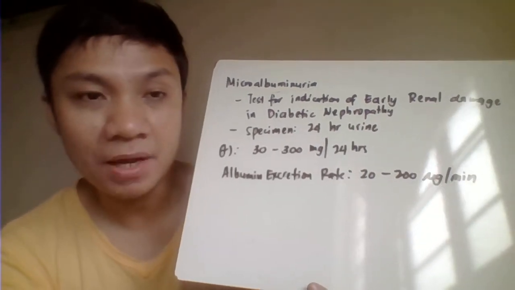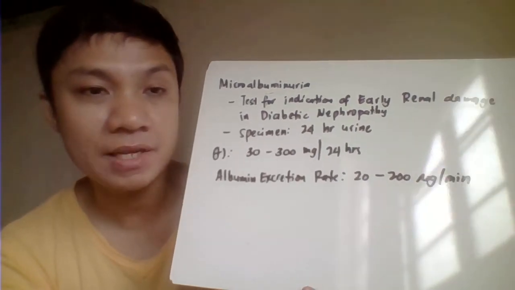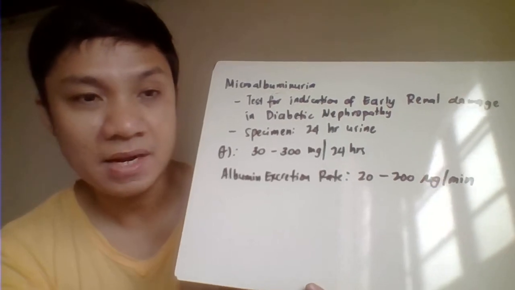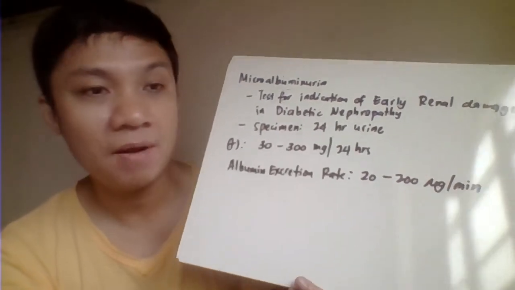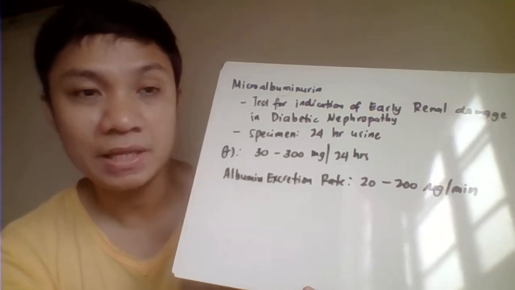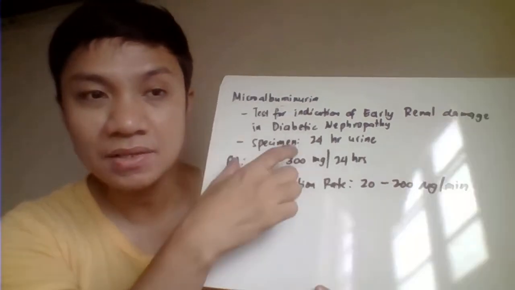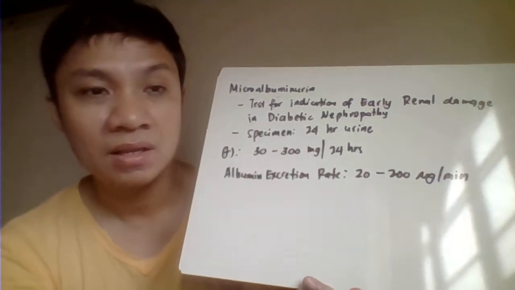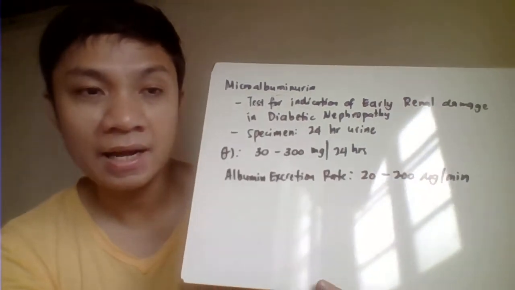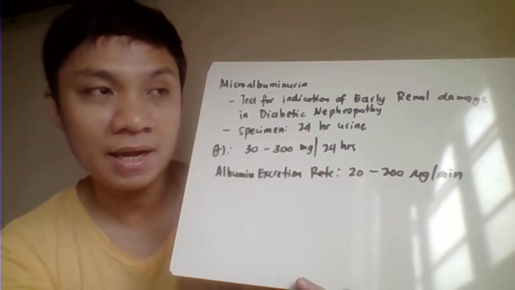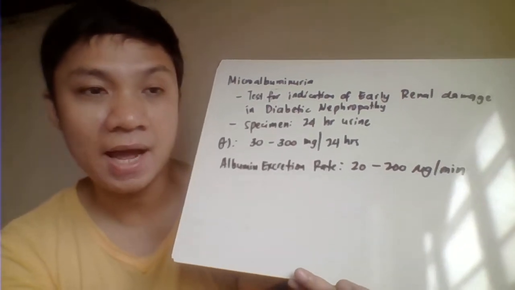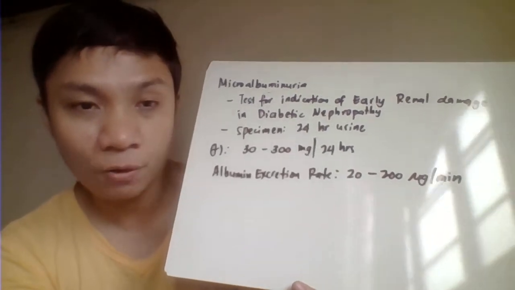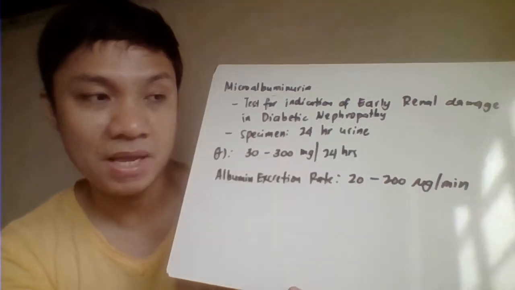Pag positive sa microalbuminuria here, mean to say the patient is already starting to have a kidney damage because a consequence of your diabetes, uncontrolled diabetes. So by testing this one, will help here the physician para i-control ang sugar level ni patient saka ang kanyang blood pressure. In order for that na hindi na agad-agad na masisira lalo ang kidney function ni patient.